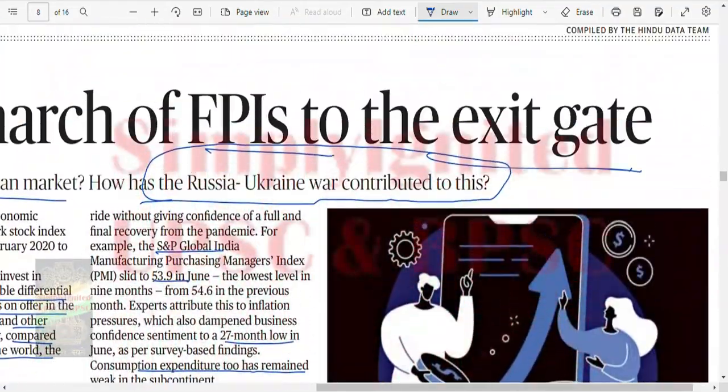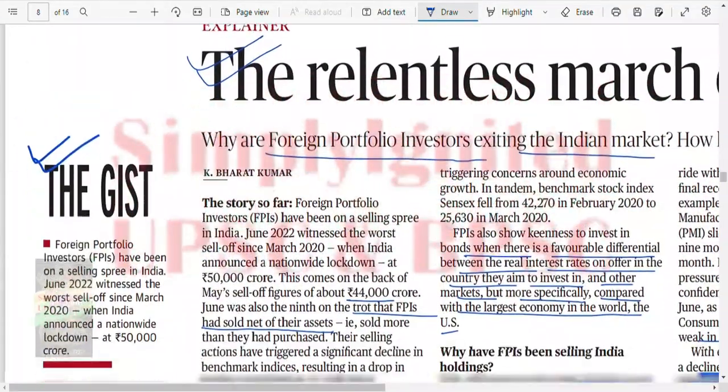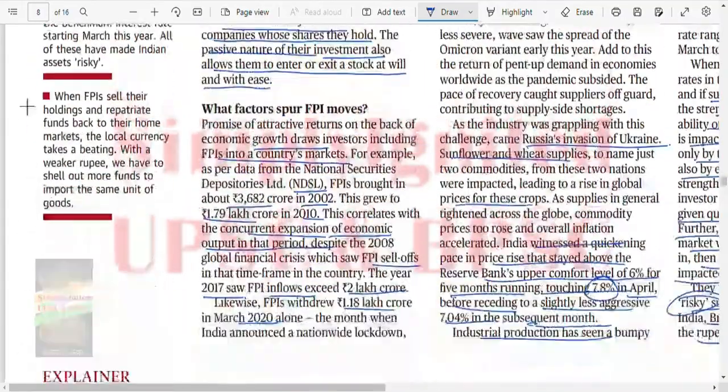This was a very good article. I therefore read it and explained it to you. It took me more than half an hour to explain this.